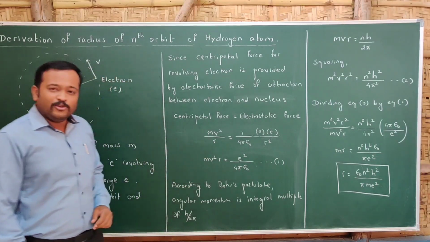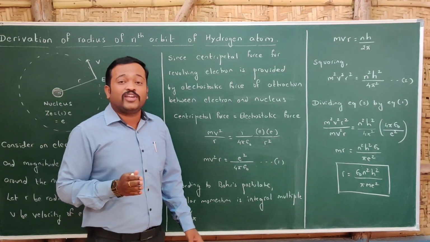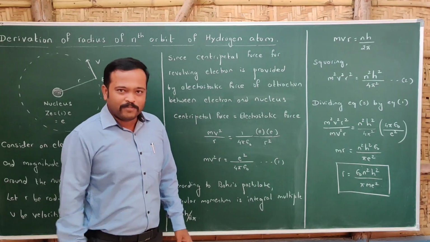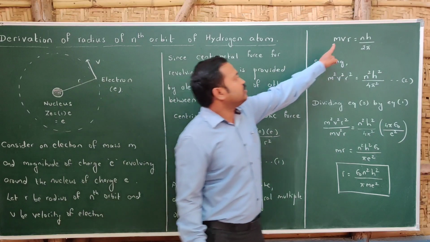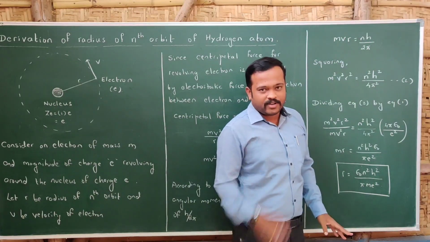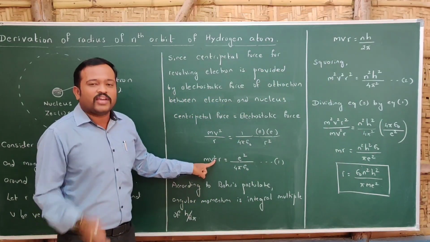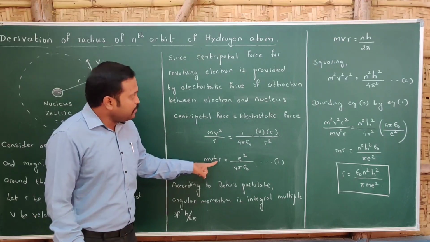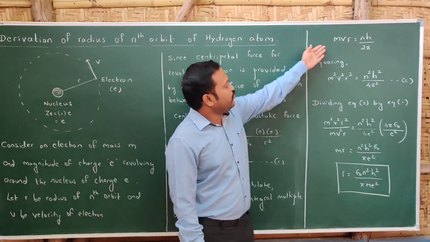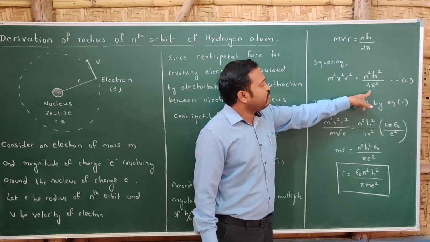Now let me use Bohr's postulate. According to Bohr's postulate, the angular momentum of the electron must be equal to an integral multiple of h divided by 2 pi. So what is the formula for angular momentum? That is mvr, which is equal to nh divided by 2 pi. If we compare that equation with this one, here we have the term v squared. We are finding the expression for radius, so let me square that so that the term will get cancelled. So squaring, we get m squared v squared r squared is equal to n squared h squared divided by 4 pi squared.